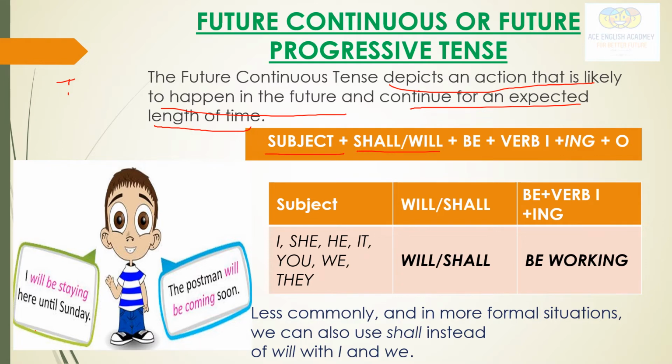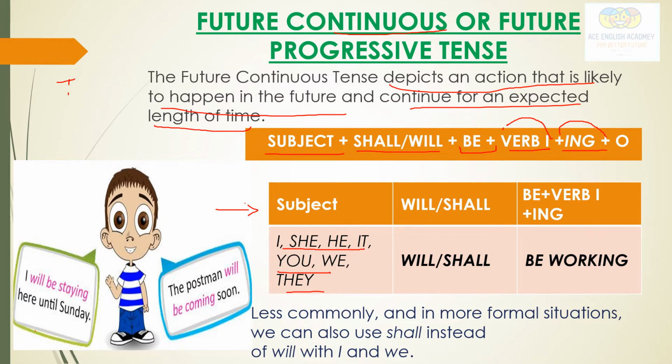Subject shall/will be verb first form plus ing. Because it is continuous tense, I have told you in the present tense and the past tense that always in the continuous tense we use first form of verb with ing. So see here, I, she, he, it, you, we, they.